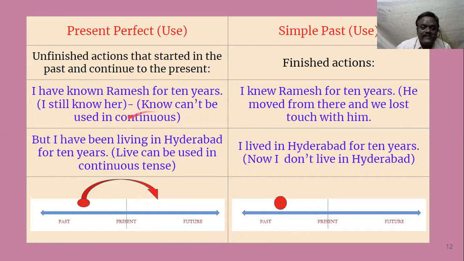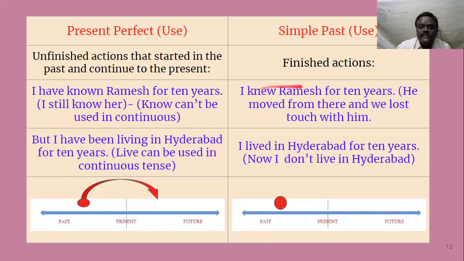But there is a difference also. I have known Ramesh for 10 years. The sentence suggests that I still know him. I still know where he is, I still know what he is doing and everything. I have still got touch with Ramesh.